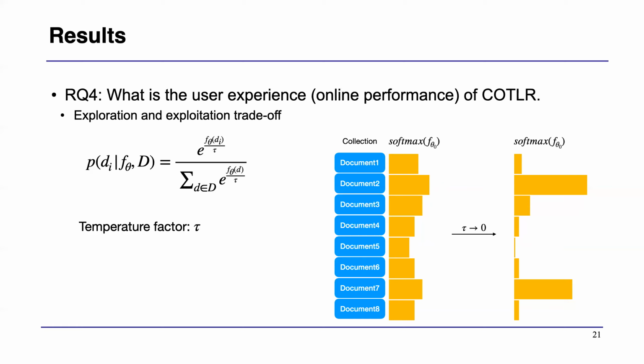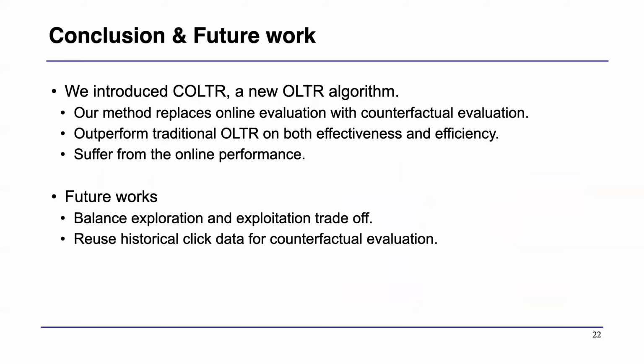In fact, you can make the softmax more deterministic by decreasing the temperature parameter tau of the function, and this will give you less chance to sample a bad document, so that can increase the online performance. But on the other hand, it will hurt offline performance. So there is a classic exploration and exploitation trade-off.